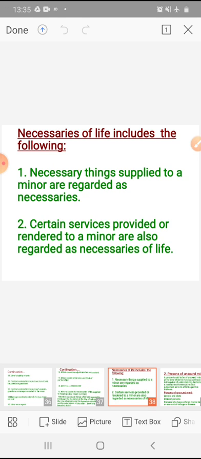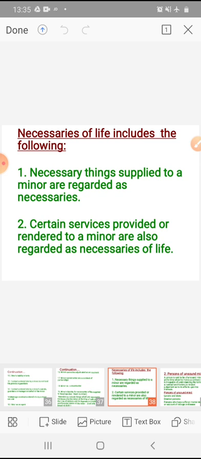So the necessaries of life include education provided to a minor, which is a necessary service, or training for a trade provided to a minor, medical assistance for a minor, the marriage expenses of minor sisters, funeral expenses of the parents of the minor, and expenses on any cremation activities of the minor's parents. These are the things included in the services provided or rendered to a minor, also regarded as necessaries of life. As necessary things, a watch and a bicycle are regarded as necessaries of life.